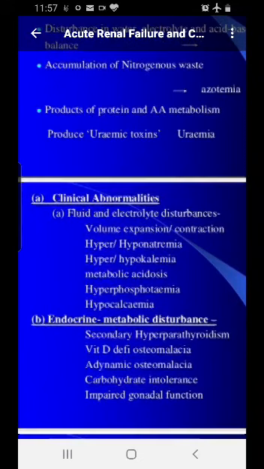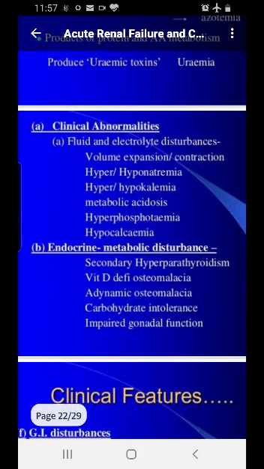So what are the clinical abnormalities? We have the fluid and electrolyte balance. There can be hypernatremia, hyperkalemia, acidosis, hyperphosphatemia and hypocalcemia. All these happen secondary to chronic renal failure. These don't happen in acute renal failure. You should know that. So metabolic disturbances are happening only in the CRF.